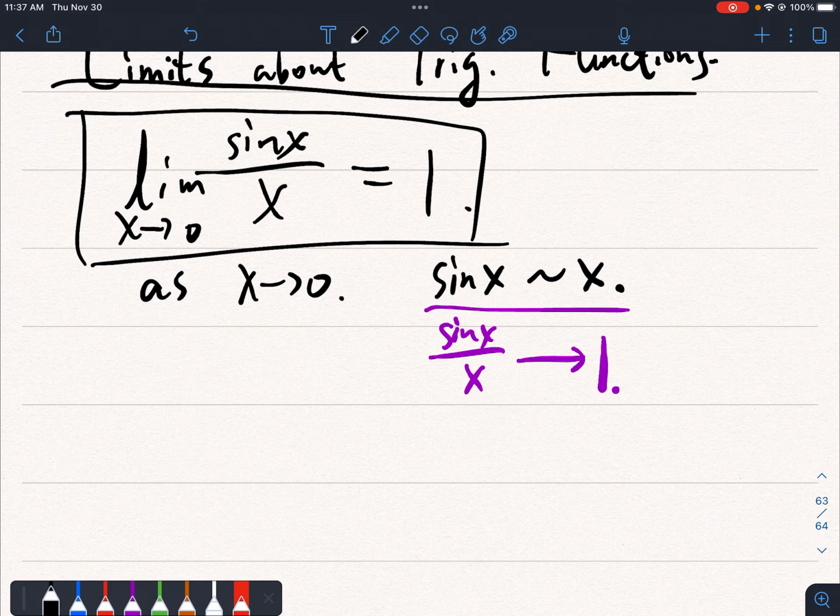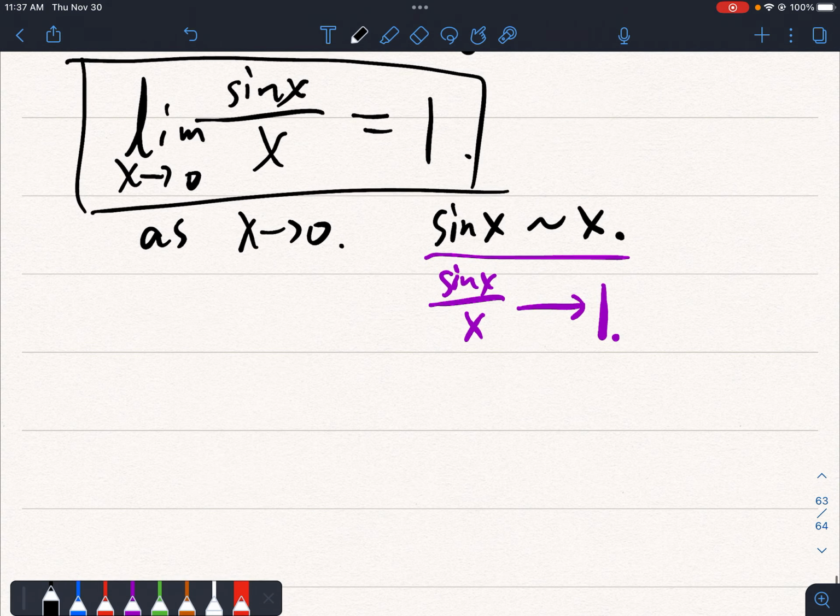And I will not show a proof, because the most rigorous proof actually requires you to define the sine function in a correct way. And the correct way is to use a series, okay? Just like, I think it starts with x, and then x minus 1 over 3 factorial x cubed plus, yes, something like that. Otherwise, it's all like circular argument. But now let's just take it for granted.